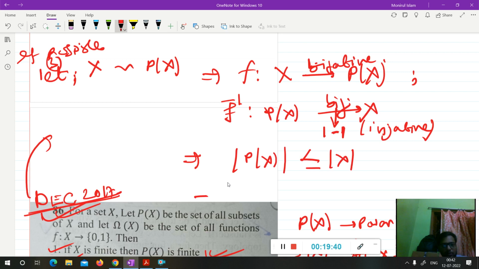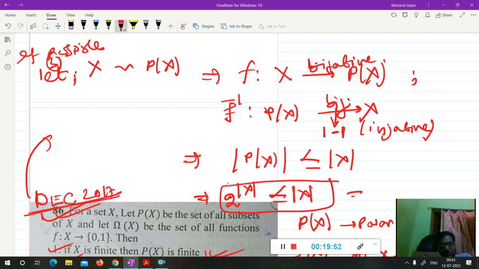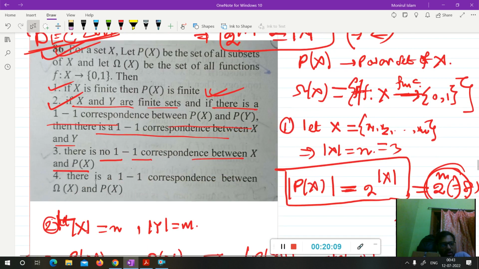Now the cardinality of P(X) will be 2 to the power cardinality of X. So 2 to the power cardinality of X would be less than or equal to the cardinality of X, but this is never true. 2 to the power cardinality of X is never less than the cardinality of X. This is a contradiction. So X is never equivalent to P(X). There is no one-to-one correspondence between X and P(X), so this option is also right.